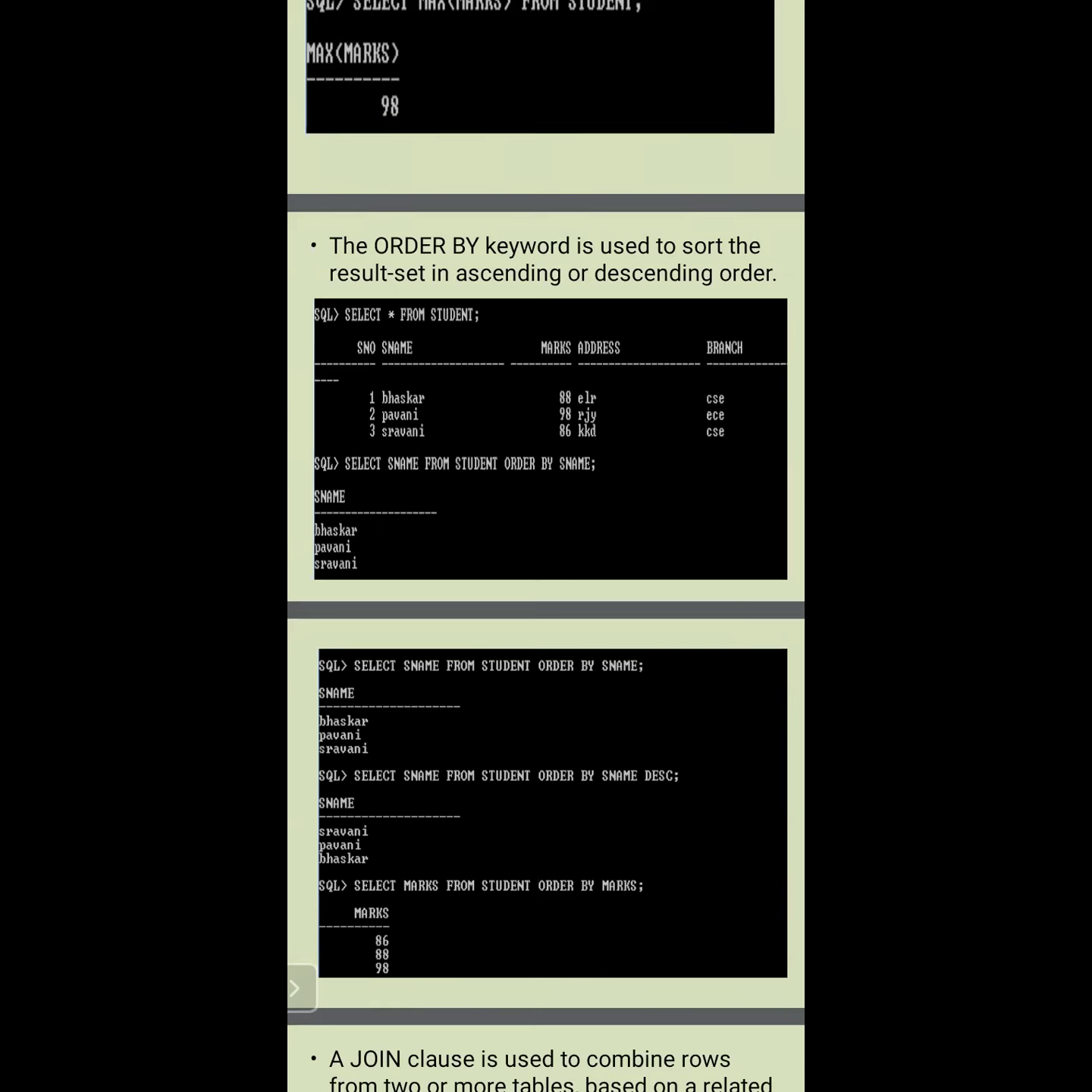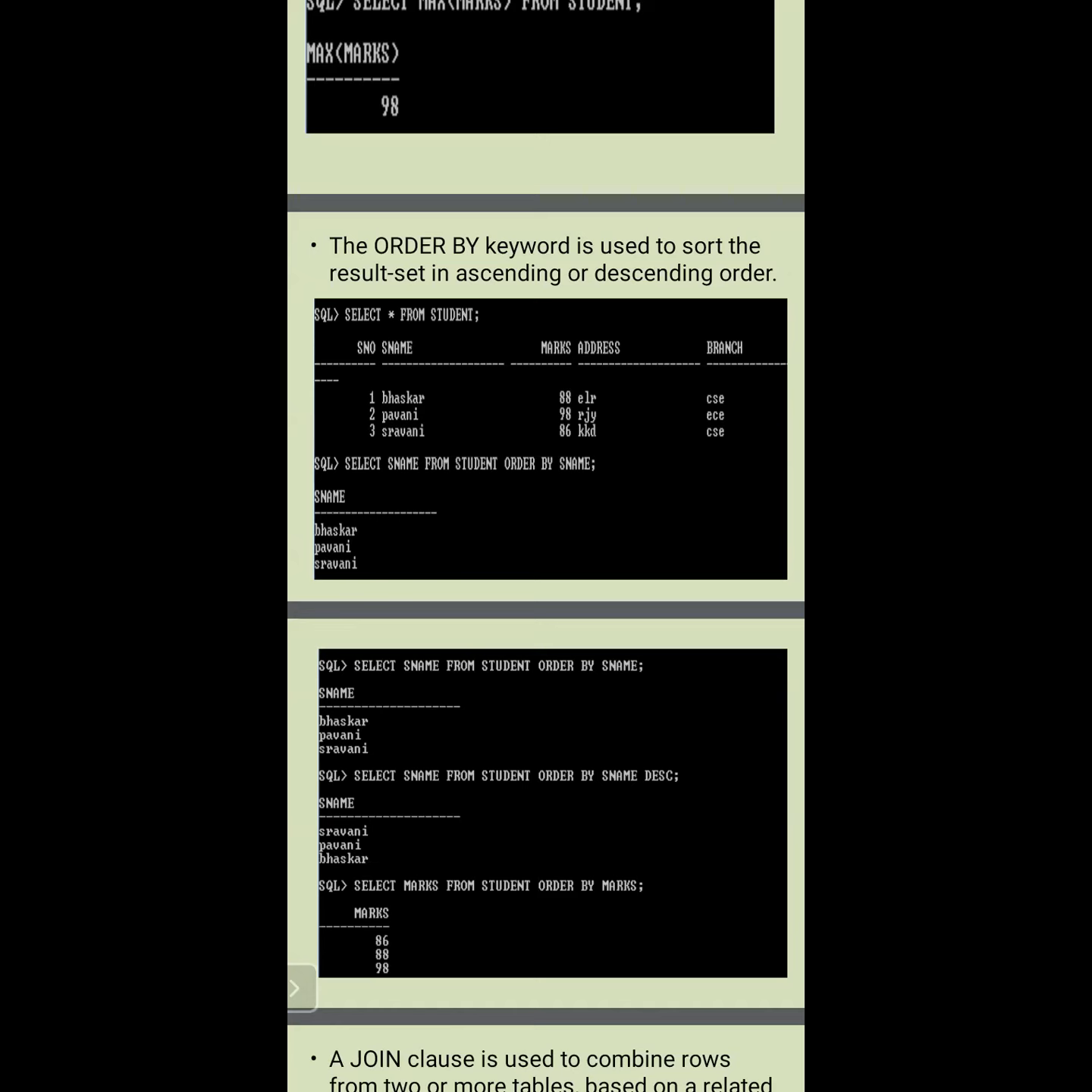So that means it will display the student names ordered by S name. Here we can order the tuples according to their names. But here we are not specifying whether it is ascending or descending, so by default it is considered ascending. That's why, if you observe, the names will be displayed in ascending order: Bhaskar, Pavani, Stravani. Am I right or not?